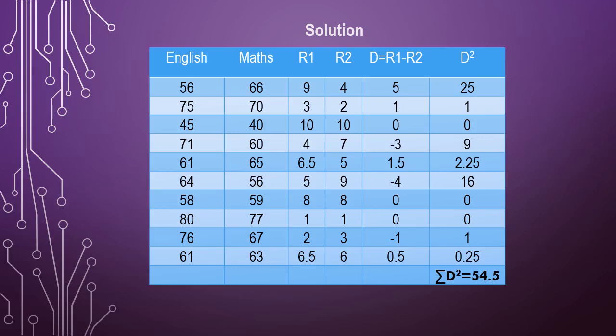Then the summation of these will yield the value 54.5. That is, 25 plus 1 is 26, 26 plus 9 is 35, 35 plus 2.25 is 37.25. Then next 16, 37.25 plus 16 is 53.25. Then 53.25 plus 0.25 will be 53.5, and adding the remaining terms gives 54.5. That is the summation of d square, and the formula is the same.